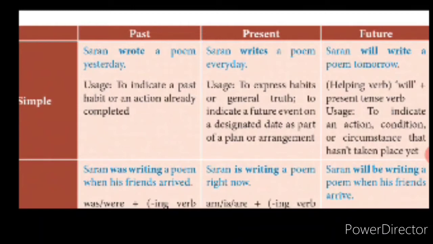Then, speaking truth will always help you. Can we frame it as the one who speaks truth will be blessed? If you frame it like that, that is a general truth. To indicate a future event on a designated date as a part of a plan or arrangement. Future only it is going to happen, but it is a planned event. It is an arrangement. If you want to mention that in the present, you will use simple present tense. The event is in the future, but you are mentioning it now.